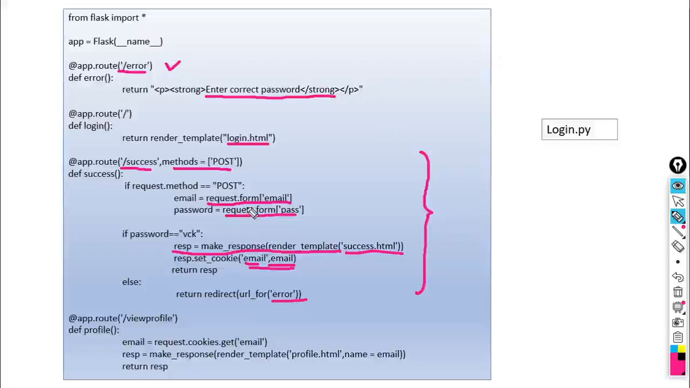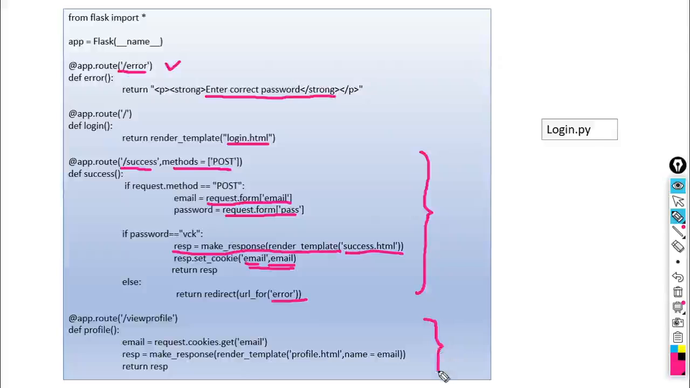So what type of operation will it perform? It will ask for your email ID. It will ask for your password. Here we set the password VCK. If it is correct, then it will set the cookie for this one. If it is wrong, then it will execute the URL/error that tells you to enter the correct password. So this is written within the success function.